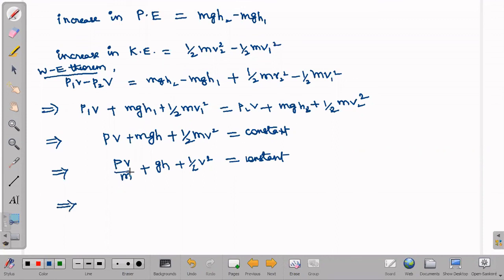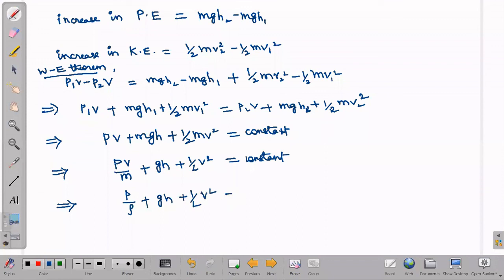And here we can write one more extension. V by M is what? M by V is the density, so V by M is 1 by rho. So P by rho plus gh plus half v square is equal to constant.